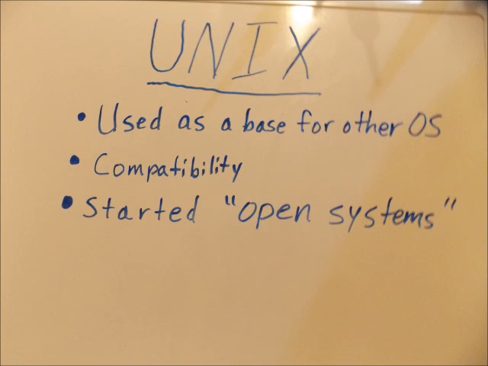UNIX is a very portable operating system, which means that it can be used on multiple devices, such as mainframes and computers. Because of this portability, UNIX is often used as the base for other operating systems such as Mac and Linux. When Unix originally started, there was a great difficulty with copyright laws.